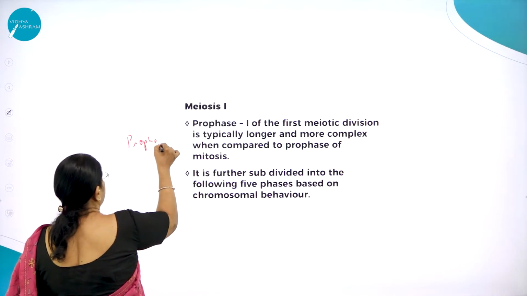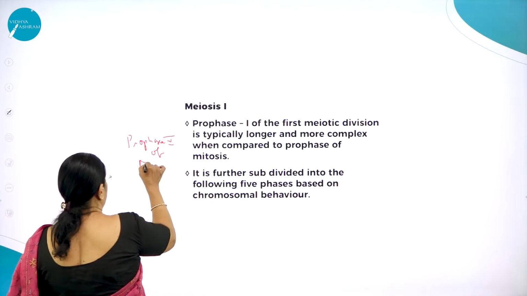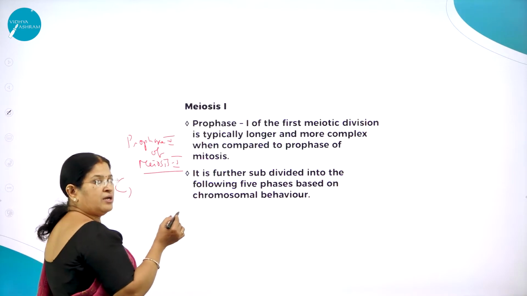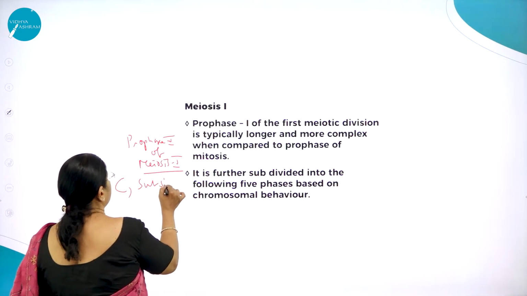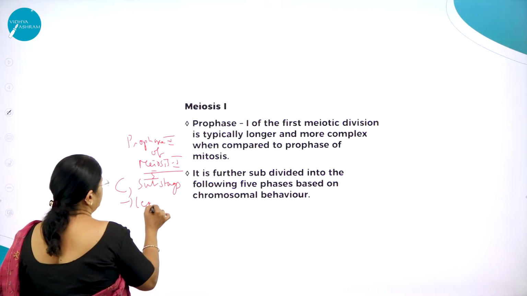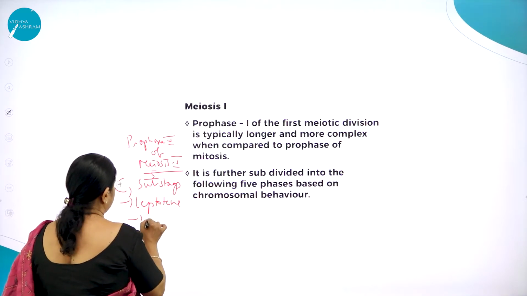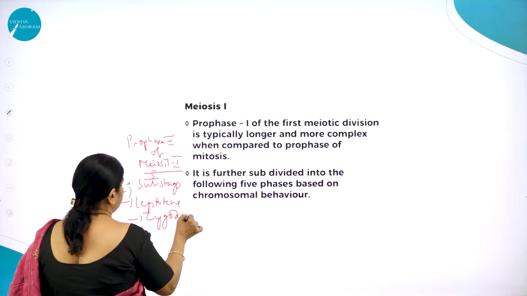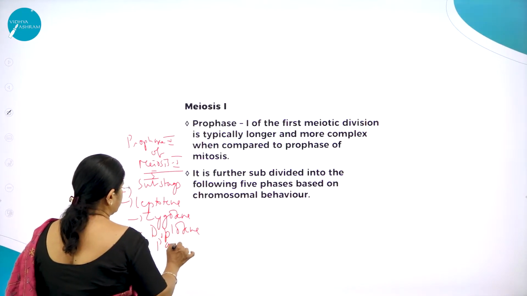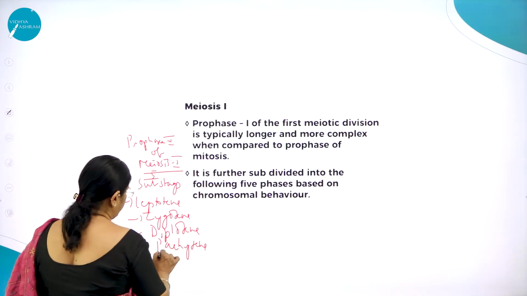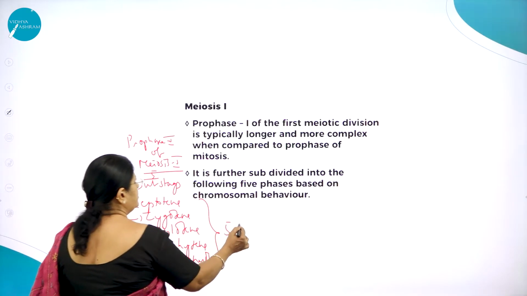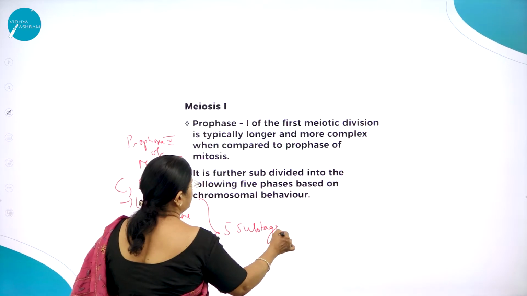Prophase 1 of meiosis 1 is of longer duration, having 5 substages, namely leptotene, zygotene, diplotene, pachytene, and diakinesis. So these are the 5 substages of